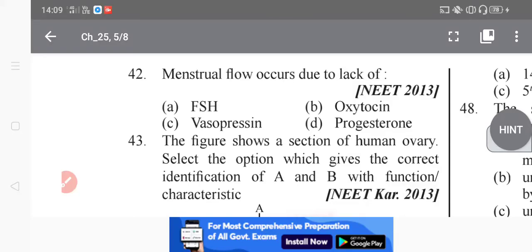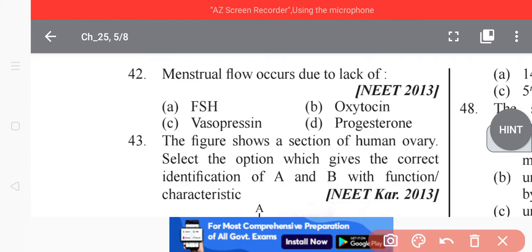Hello everyone. Today we are starting our topic, human reproduction and its MCQs, which were asked in different medical examinations like NEET. You can see here, this is also a NEET 2013 MCQ.